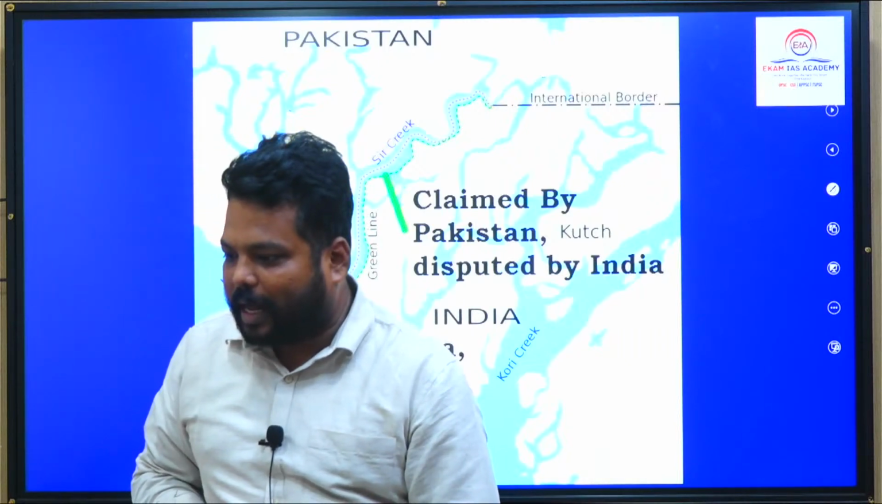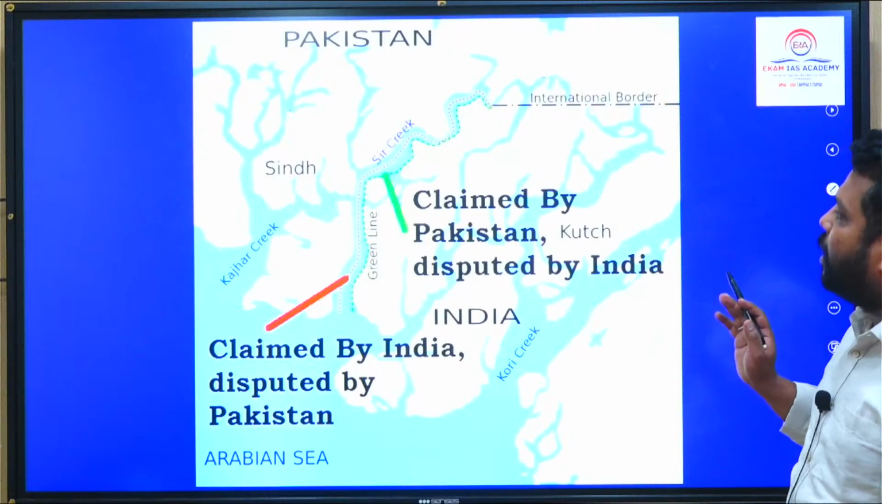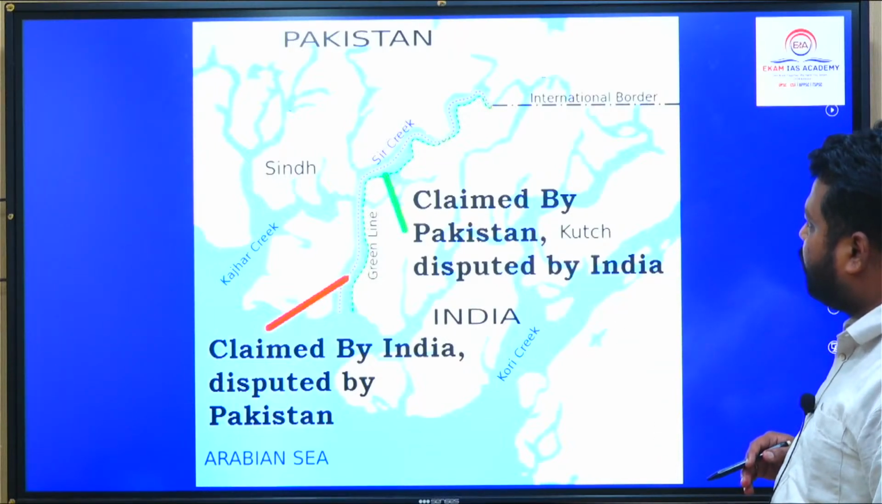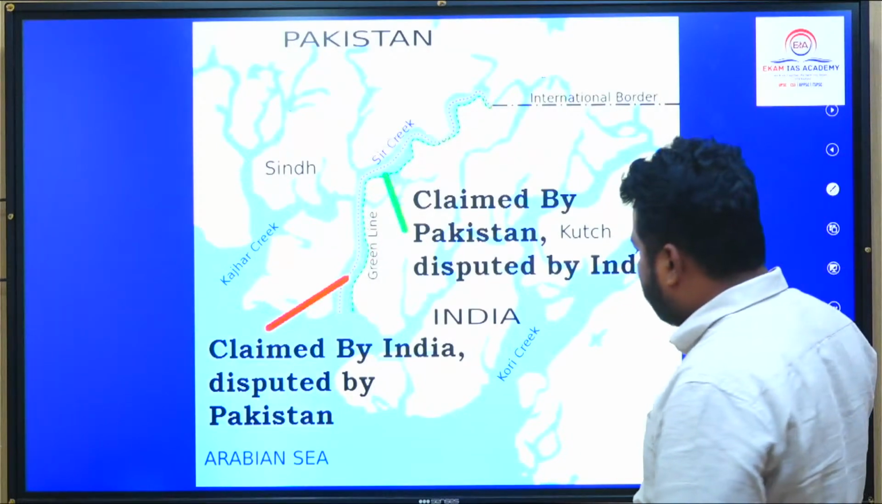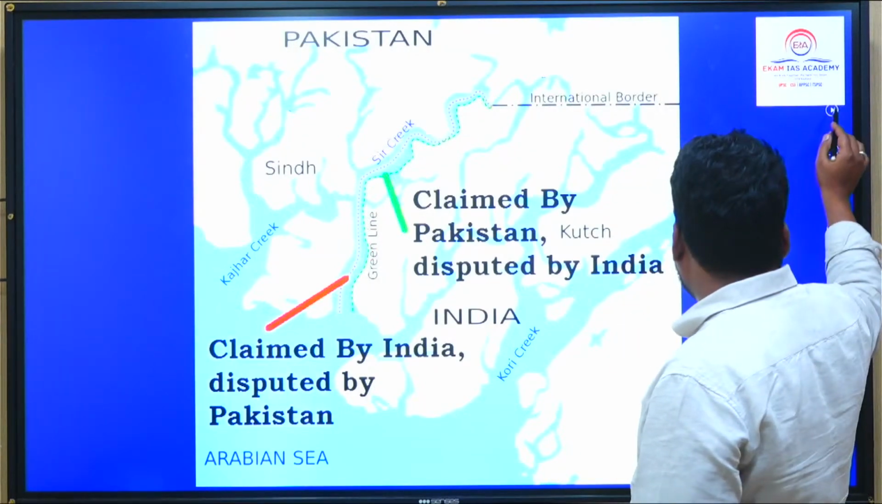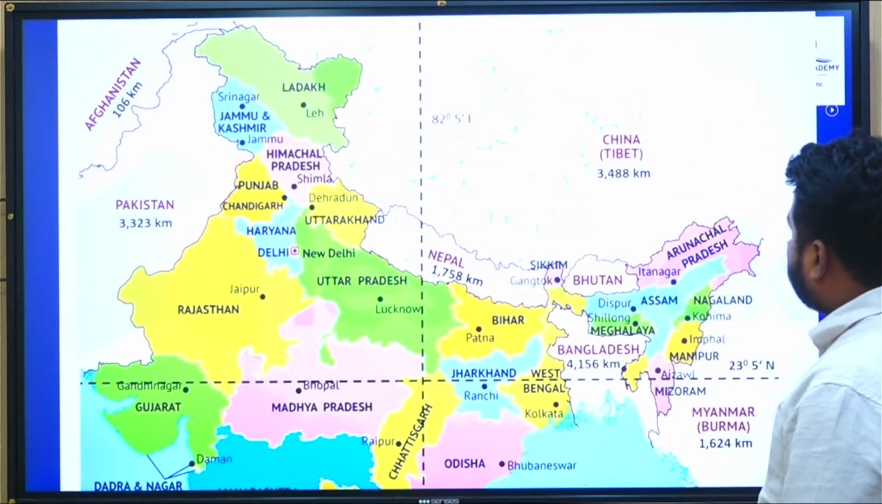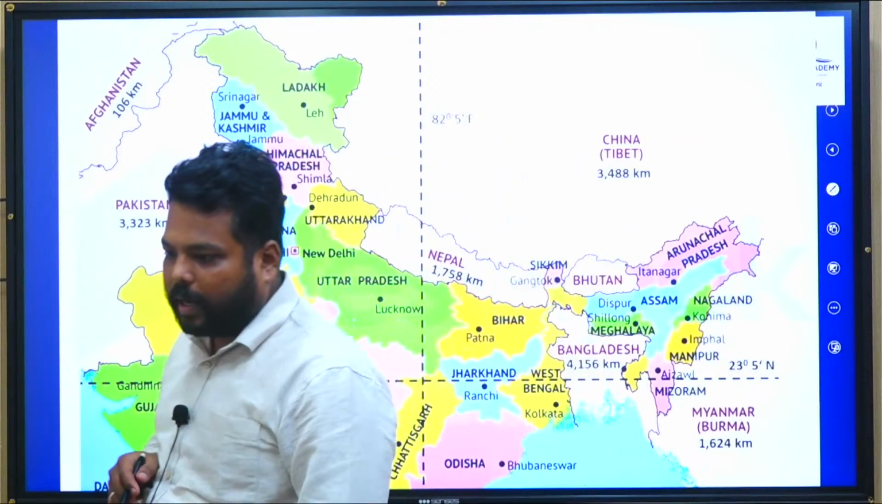So the Sir Creek line is acting as a border between India and Pakistan along the Sindh region, along the Deltaic region. Okay. So this is one particular entity which you have to remember. It is closer to the Indus Deltaic region. As for the bordering states, I have already said which states are bordering.